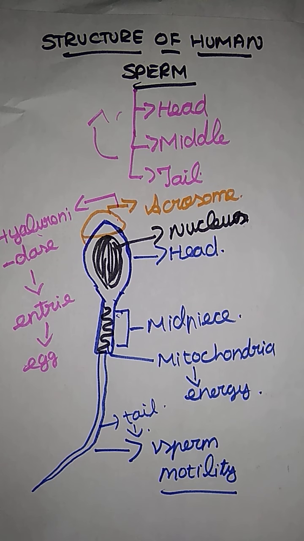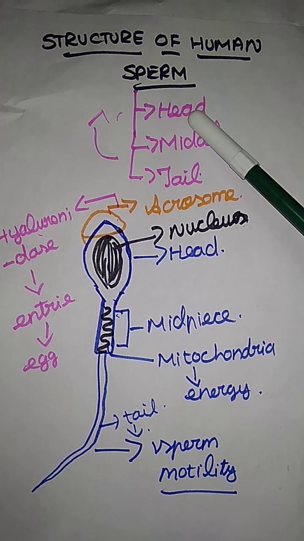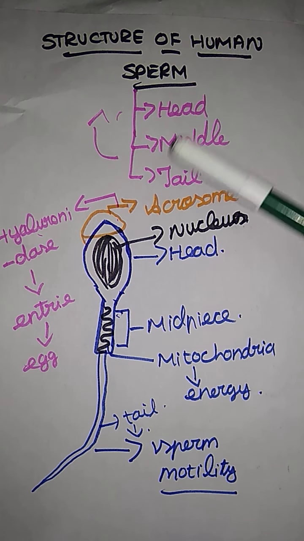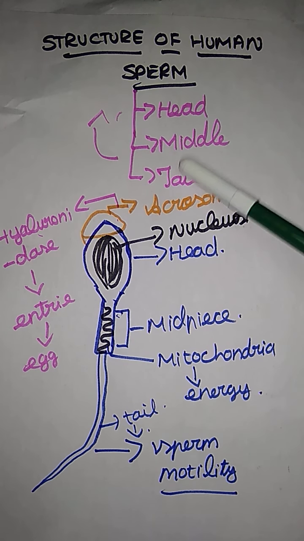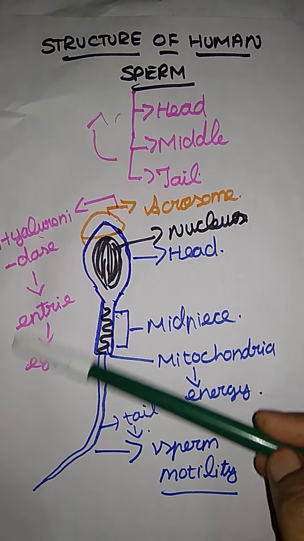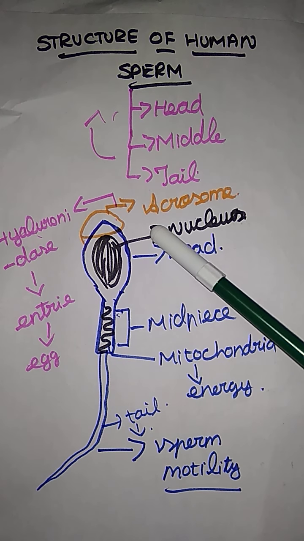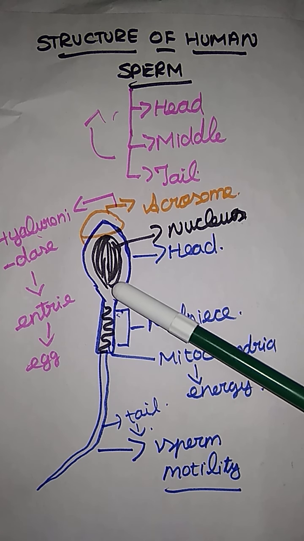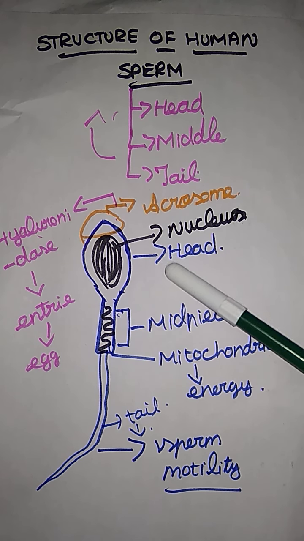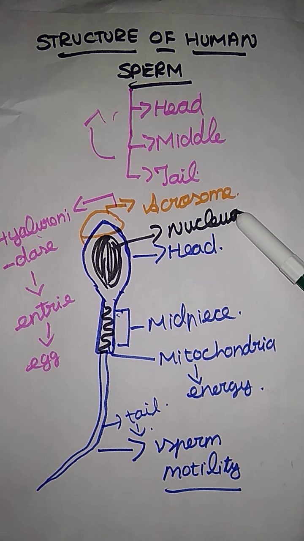Let me recall once again. The structure of the human sperm consists of three parts: the head, the middle piece, and the tail. The first is a large enlarged part, the head. In the head part there is a nucleus.